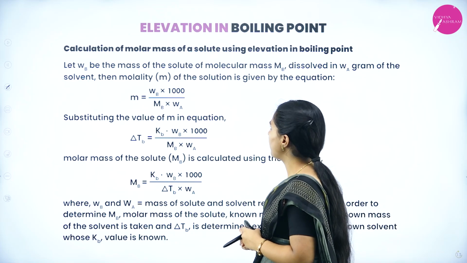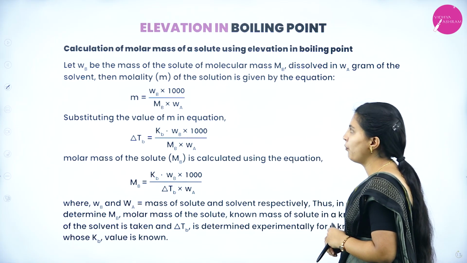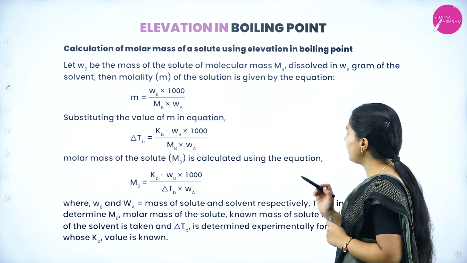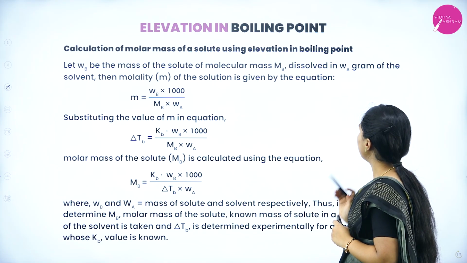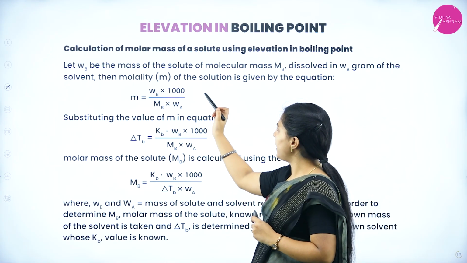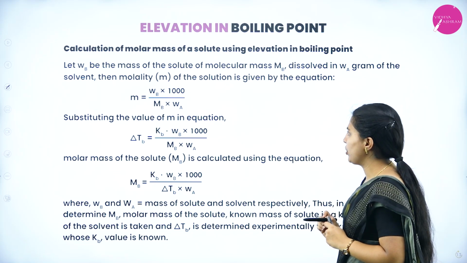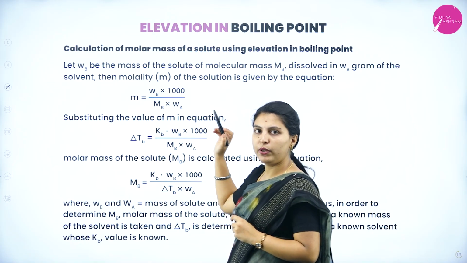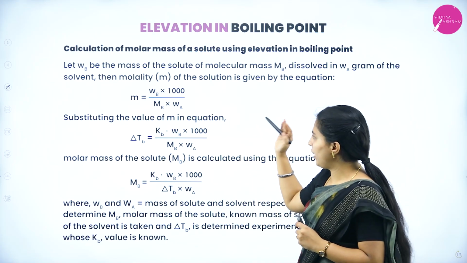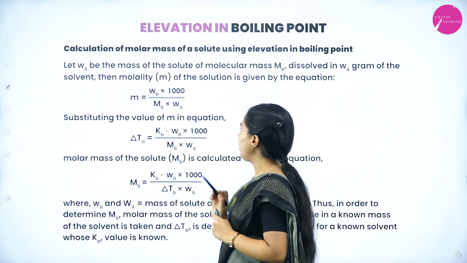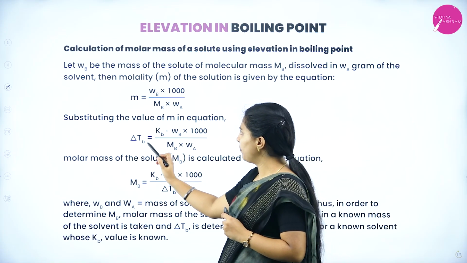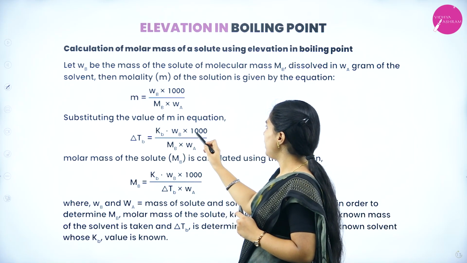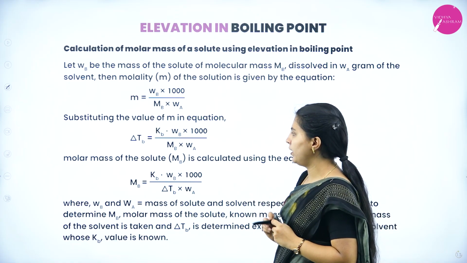Next, calculation of molar mass of a solute using elevation in boiling point. Let Wb be the mass of the solute and molecular mass Mb dissolved in Wa gram of the solvent. Then molality m of the solution is given by the equation m equal to Wb into 1000 divided by Mb into Wa. This is the molality expression we have used again here. Substituting the value of m in equation, delta Tb equal to Kb into Wb into 1000 divided by Mb into Wa.